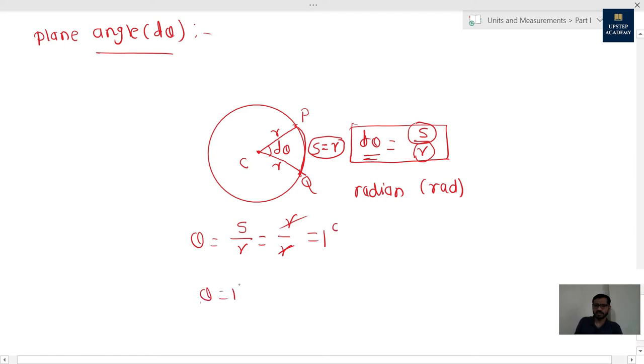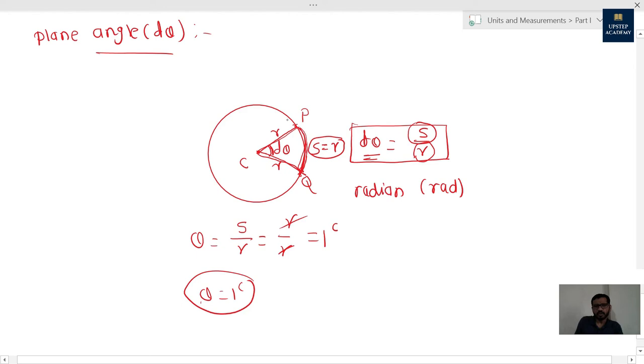Theta is equal to 1 radian when the arc length equal to the radius of the circle makes an angle at the center, then that angle will be 1 radian. That is the concept of 1 radian, and it is very important to understand the concept of 1 radian because many people don't know what is 1 radian. Okay, so now let's explore one more concept over here. As we have taken this arc length, what is the arc length? Arc length over here is S is equal to R.